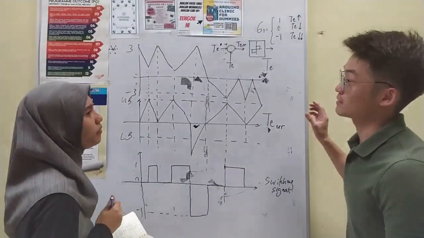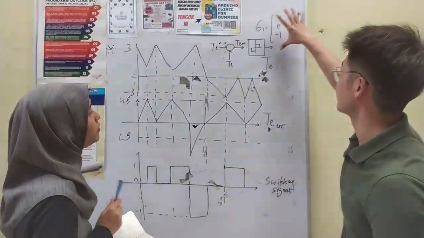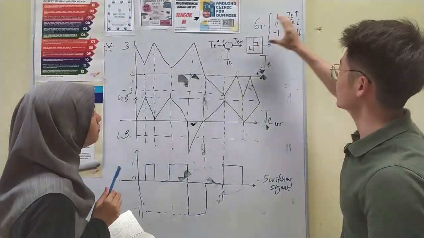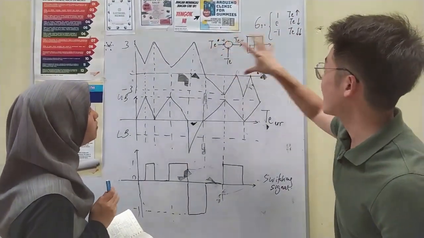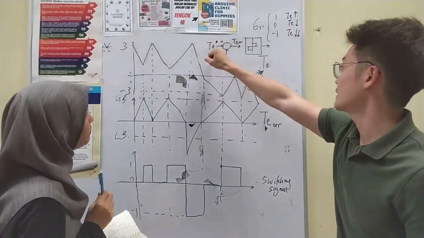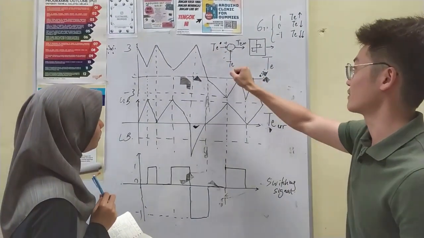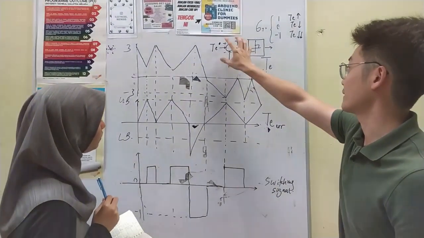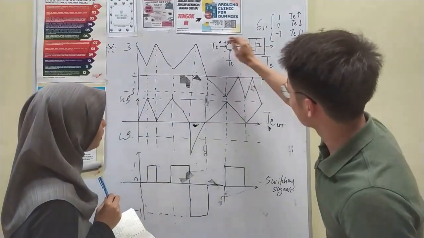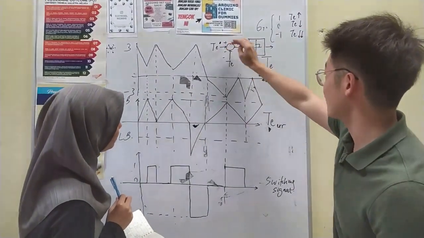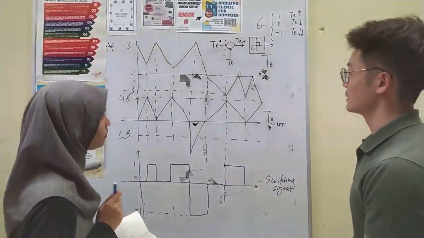Just now I said I will explain in more detail about the DTC for controlling the torque. So this is the block diagram of how we control the torque. This one is the reference torque. This one is the real torque. So we add a summing block here: the reference torque minus the real torque gives us the torque error.